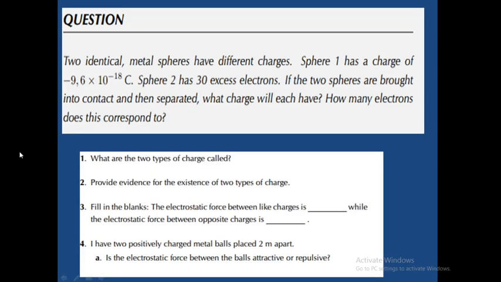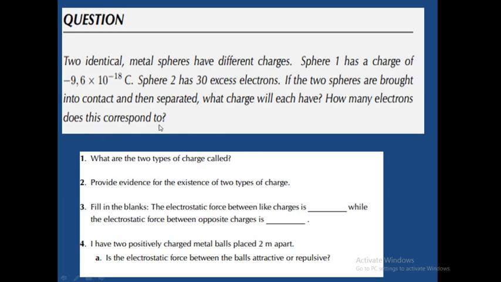Quickly, let's take another one, which I'm going to give to you as homework, and I'll provide the solutions in my next videos. It reads: two identical metal spheres carry different charges. Sphere 1 has a charge of negative 9.6 times 10 to the power 18 coulombs. Sphere 2 has an excess of 30 electrons. If the two spheres are brought in contact and then separated, what charge will each have? How many electrons does this correspond to?